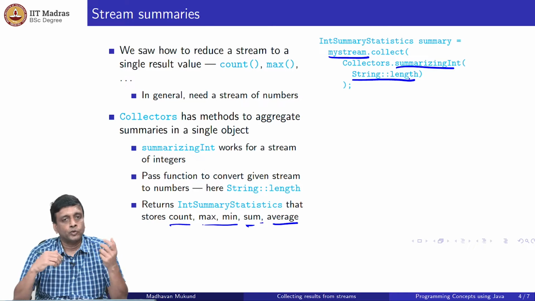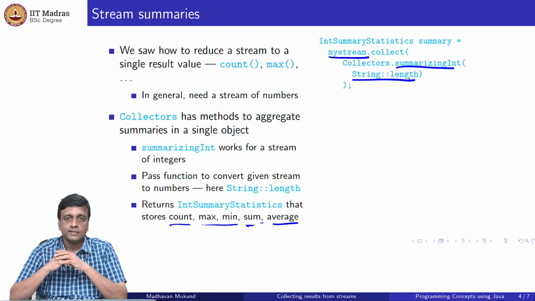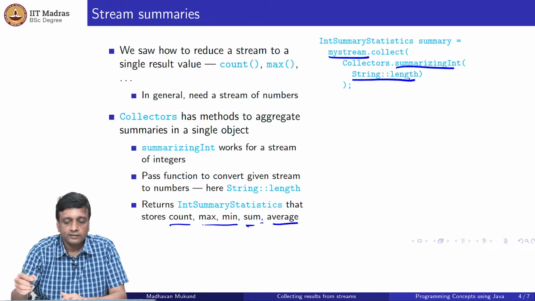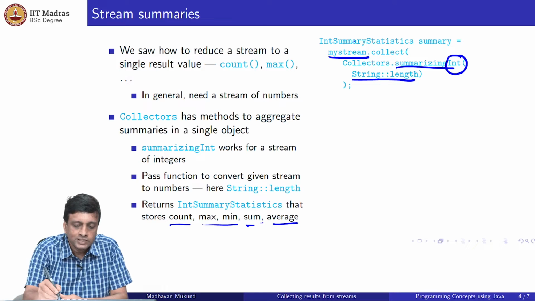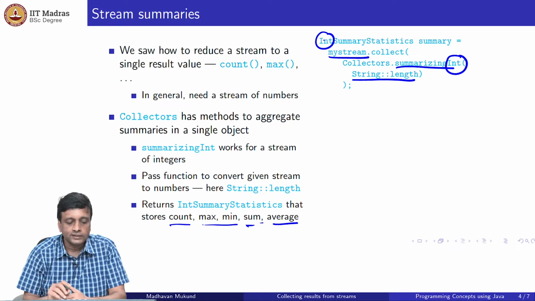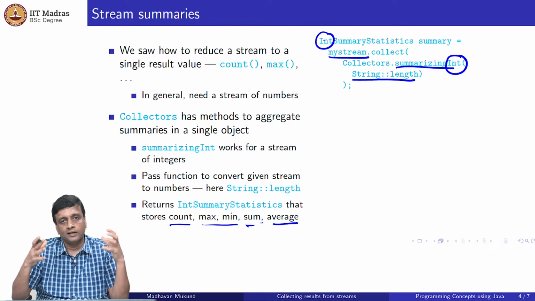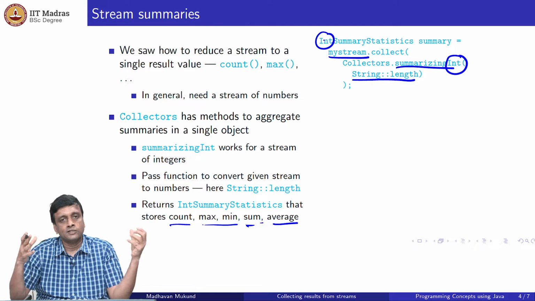So then really what you are doing is computing the summary statistics for the lengths of the strings in my stream. What is the maximum length, what is the minimum length, what is the total number, what is the average length, and so on. The sum will give me the total sum of all the lengths in my string. So the int here is matched by an int here. What this returns to me is an object, a single object which encapsulates all these answers.